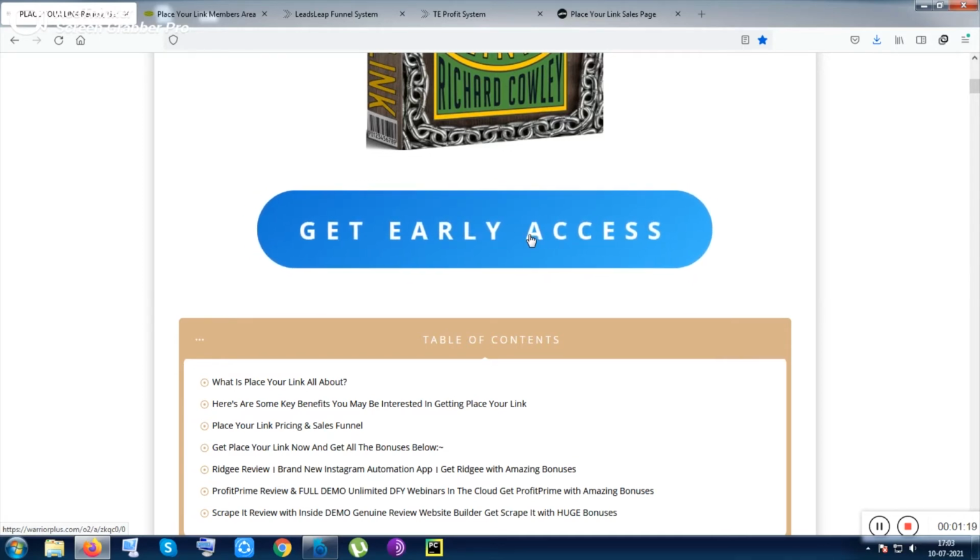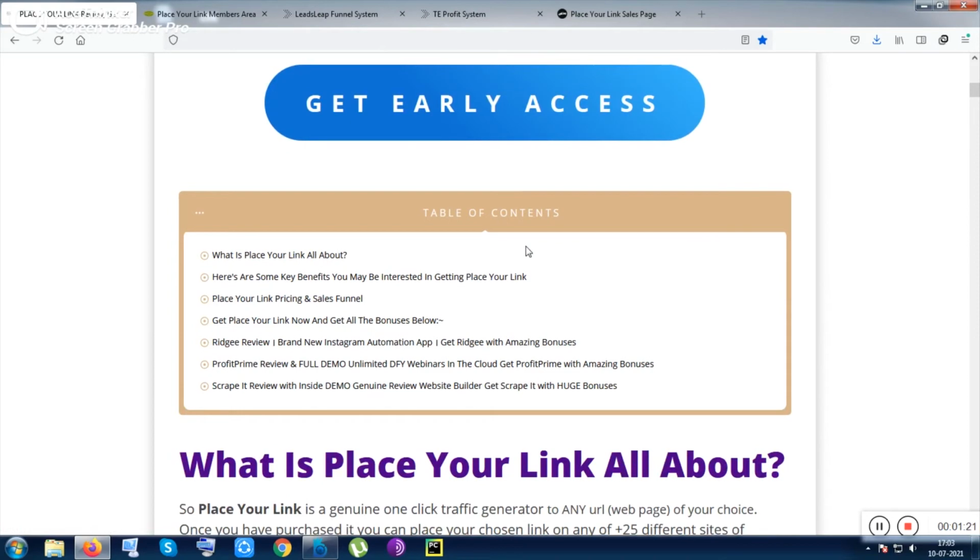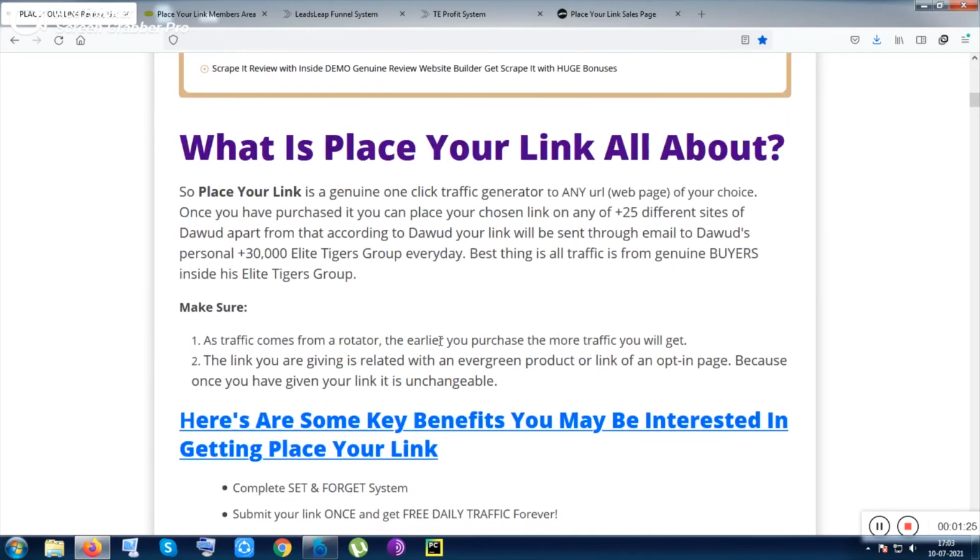My English is not good, but I am trying to convince you and explain about this tool. I think you have got my point. I hope so. That is how the rotator works, and that is why you need to get the tool as soon as possible.